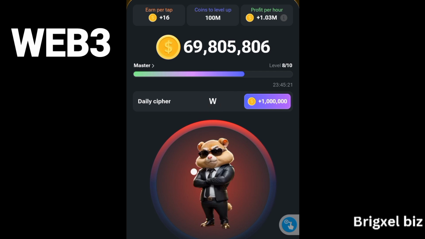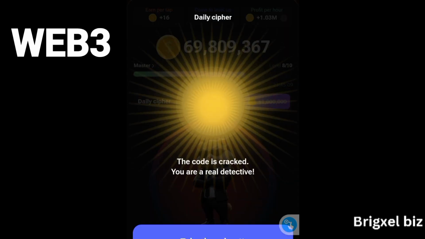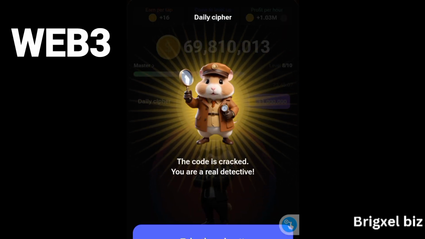E is tap, and the next is long press, release, tap, tap, tap. And 3 is tap, tap, tap, long press, release, long press, release. And that is it. And you have your Web3 and you take the prize.